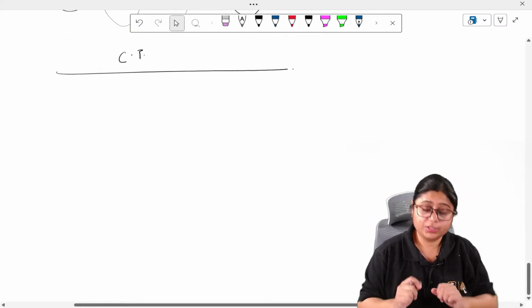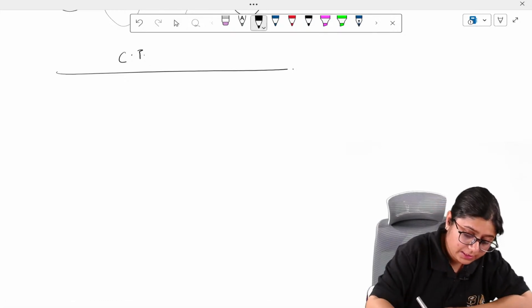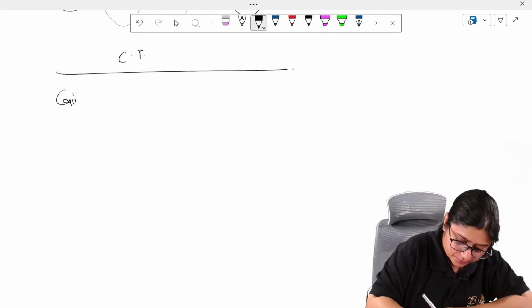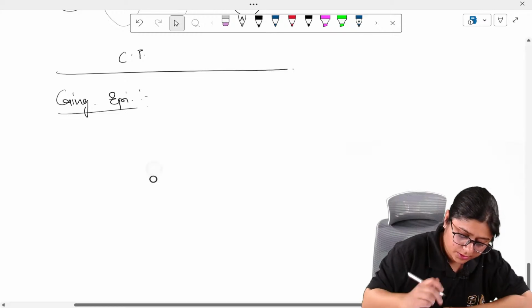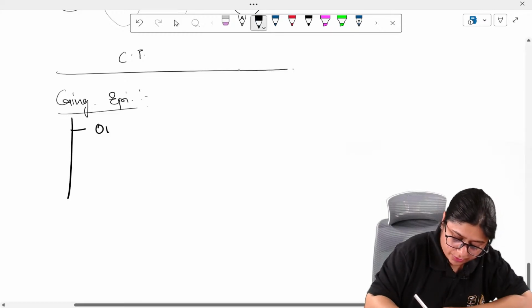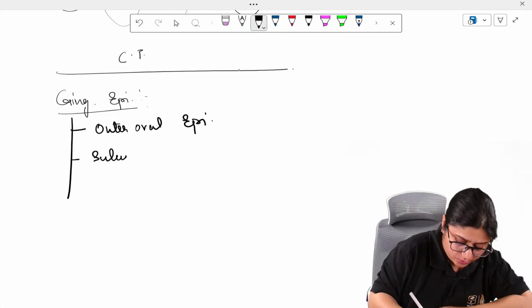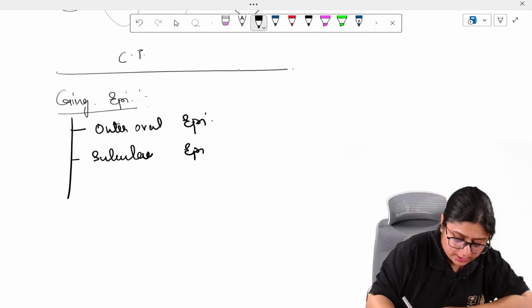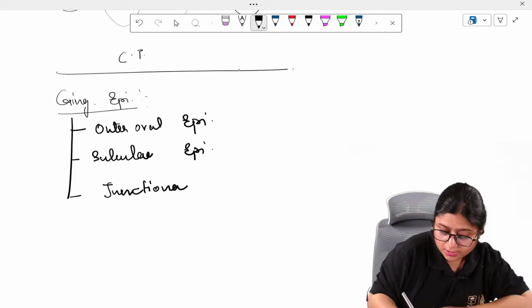The gingival epithelium is divided into three types: the outer oral epithelium, then the sulcular epithelium, then the most important epithelium, which is the junctional epithelium.